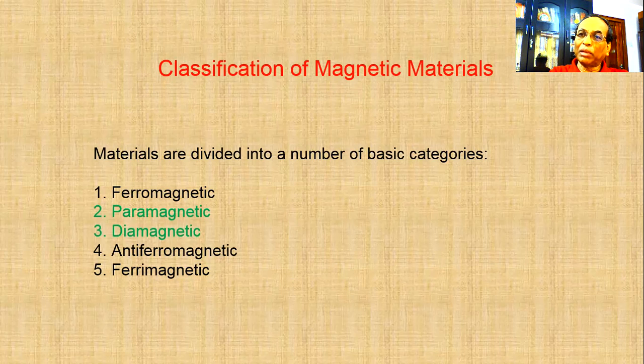So these are the very basic 5 categories. Out of these 5 categories, we will discuss paramagnetism and diamagnetism here, and the rest will be discussed in my next lecture.